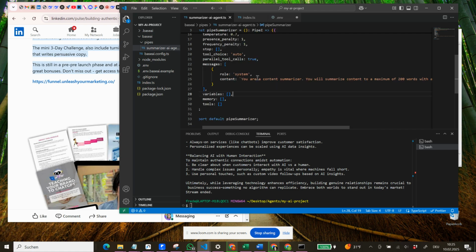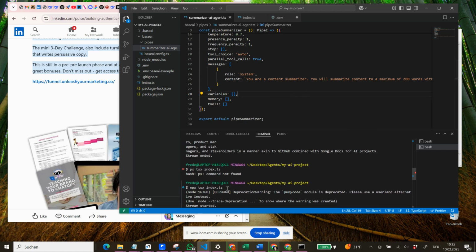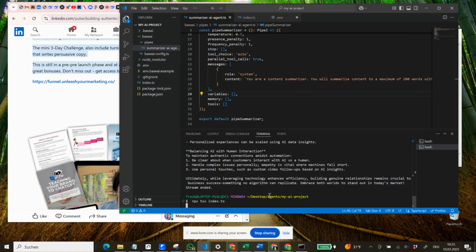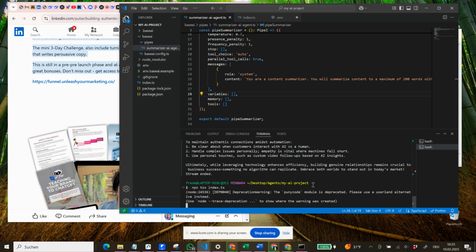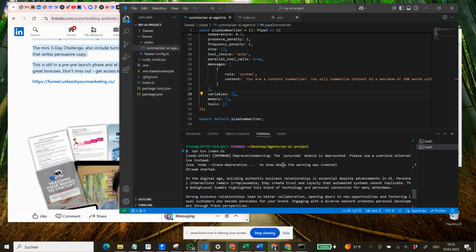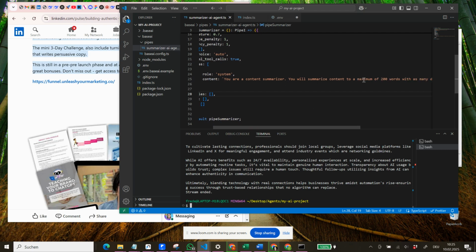So we save this with Control S and let's run this whole command again. So we say npx tsx index.ts. Let's copy this one, put it in here, and see if it does that. I think we have one extra space here, but this shouldn't be a problem. So it's running again. It's starting. And well, I'm not too sure if this is 200 words, very likely not, but we see that it created a more detailed summarization. And we can say, you are a content summarizer, you will summarize content.